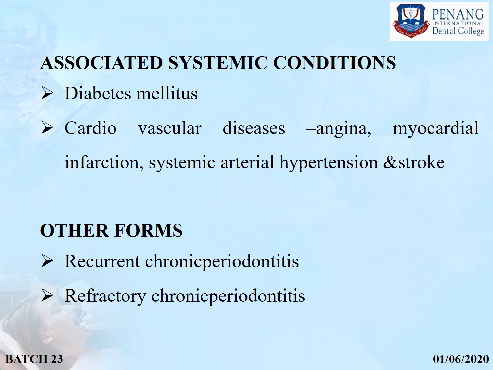And the refractory type is that type of periodontitis where, in spite of doing all the treatment, and the patient following good compliance and properly maintaining good oral hygiene, still the disease progression is there or the disease cannot be treated completely. That type of periodontitis is known as refractory periodontitis.